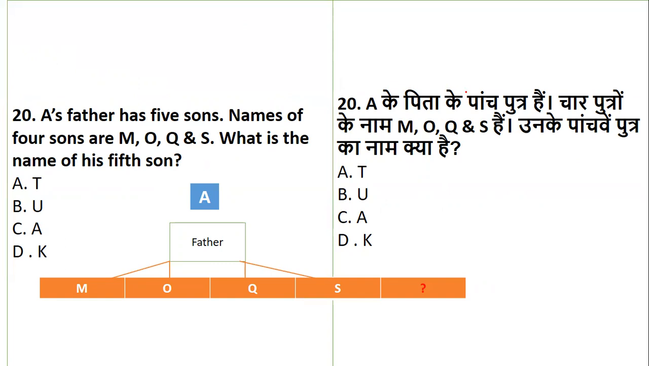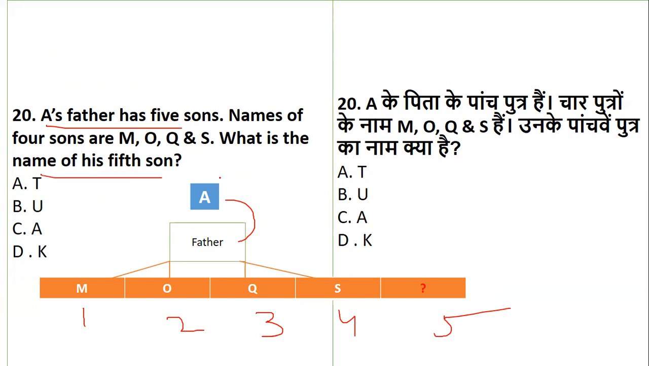So A has 5 sons. A's father, so this is A. His father has 5 sons: 1, 2, 3, 4, 5. So this is A's father. The sons are M, O, Q, S.